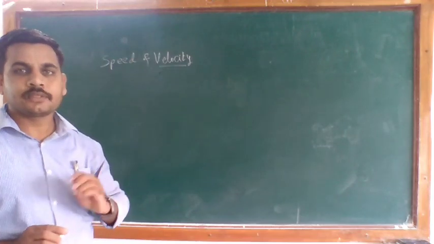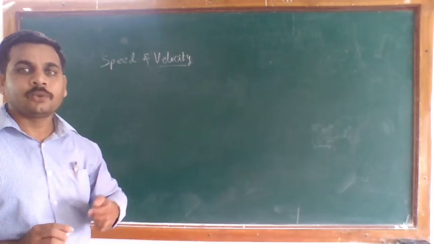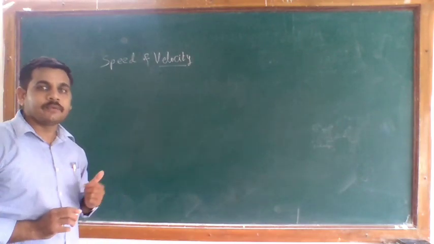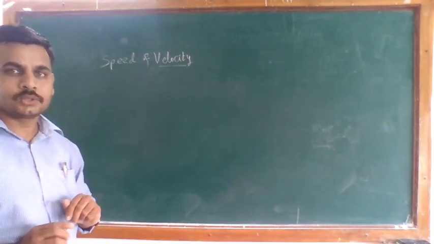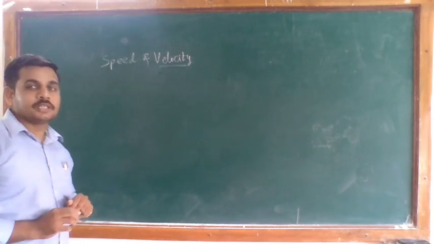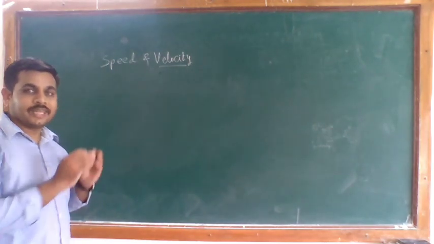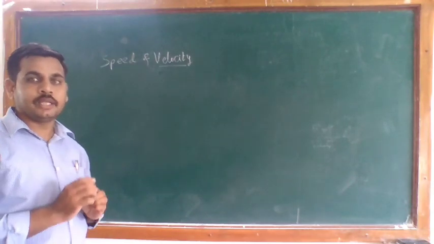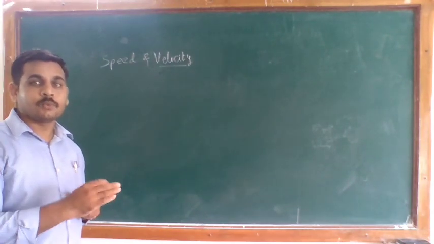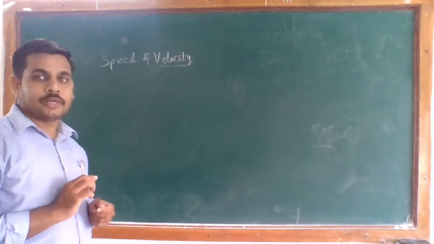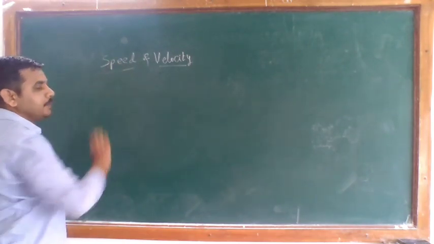So, what is the difference between speed and velocity? What is meant by speed, or what is meant by velocity? Here we are discussing 2 points. When you say speed, it is basically the motion of a body. Any object or body changes its position from one place to another place. That motion of the body, we can say, is the speed.